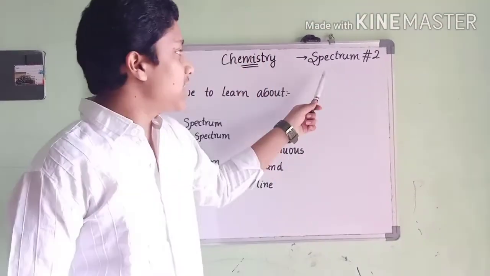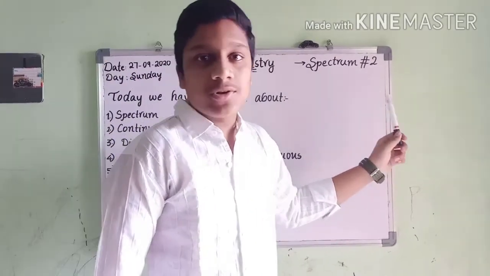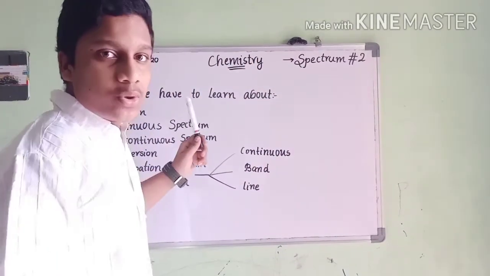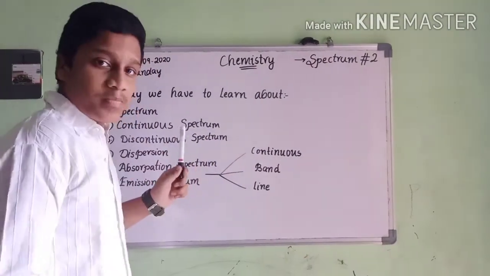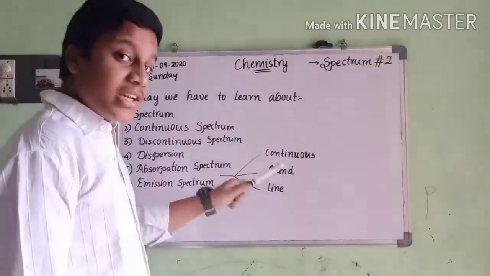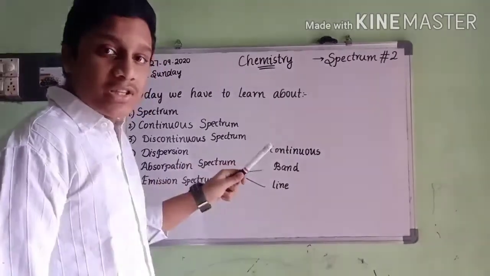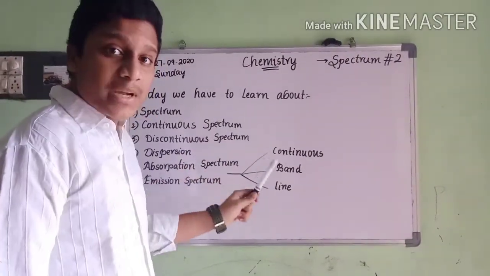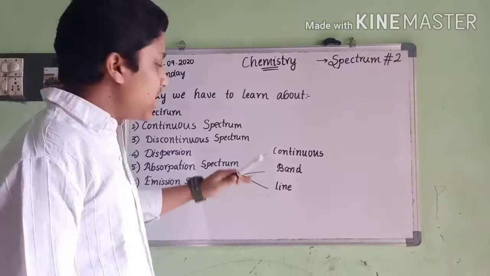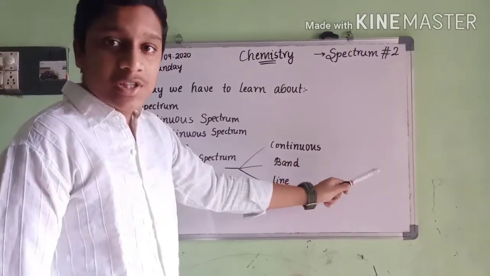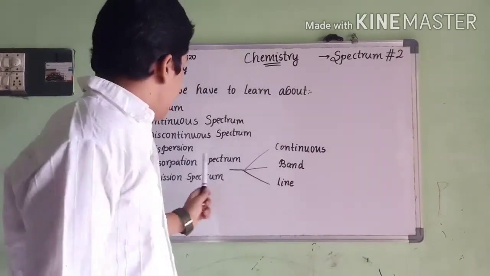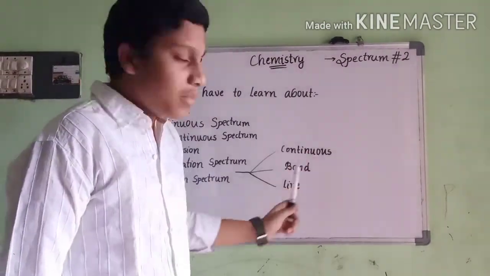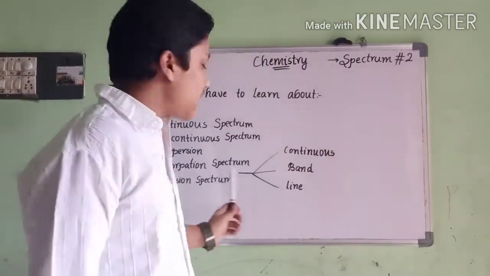In the last topic I told you about the chemistry spectrum topic. So today we are going to episode 2 in chemistry. Today we have to learn about spectrum, continuous spectrum, discontinuous spectrum, dispersion, and absorption spectrum and emission spectrum. In these both we have continuous emission spectrum, emission band spectrum and emission line spectrum, and absorption continuous spectrum, absorption line spectrum and absorption band spectrum.